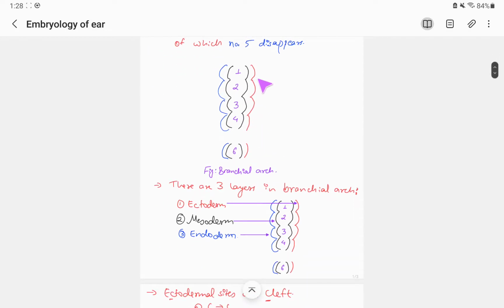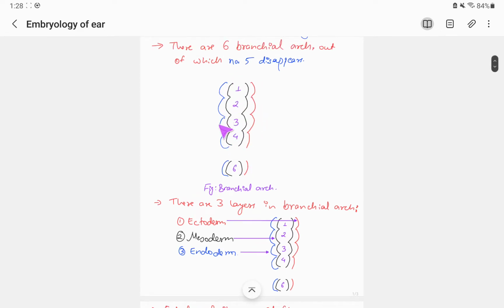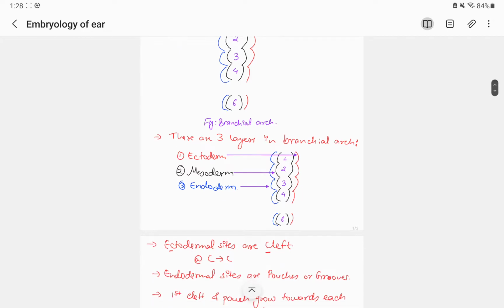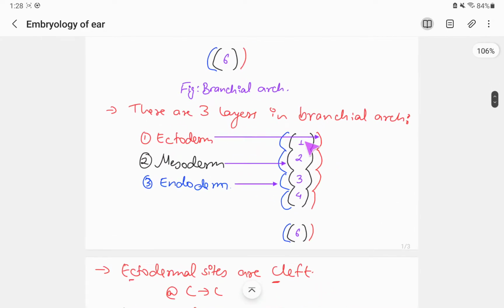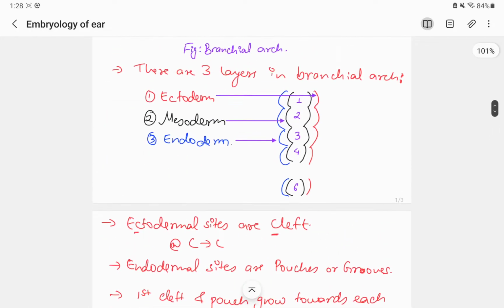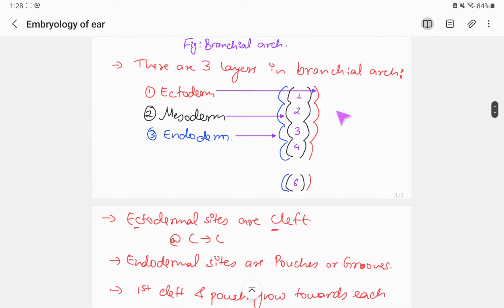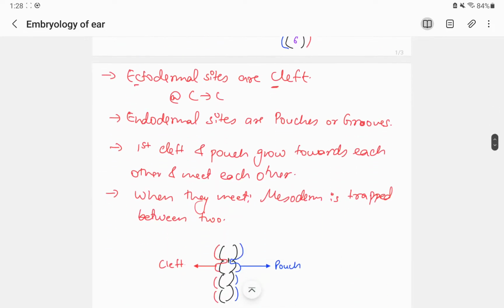I have color coded it. This is the ectoderm, this is the mesoderm, the black one, and this is the endoderm, the blue colored. Now we have other names for ectoderm, mesoderm and endoderm. The ectodermal means cleft, and the endodermal means pouches or groove. So we have to name it: ecto means cleft and endo means pouches or groove.